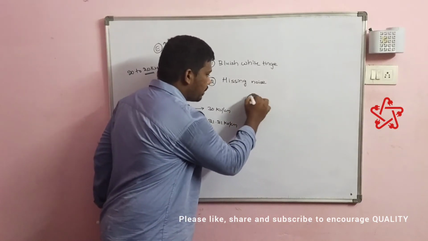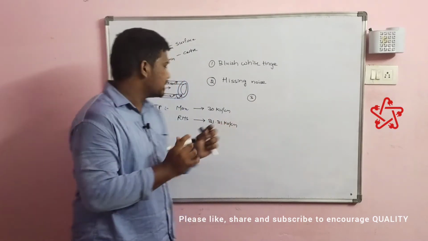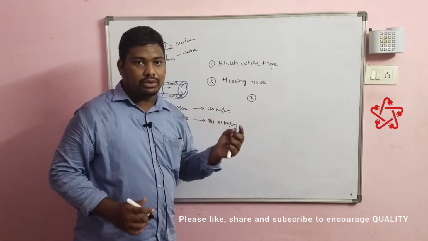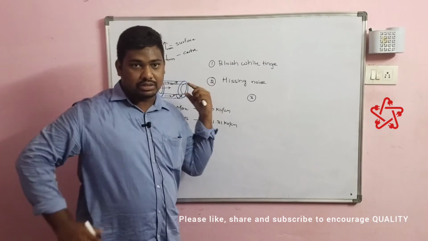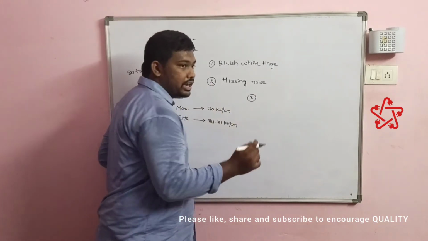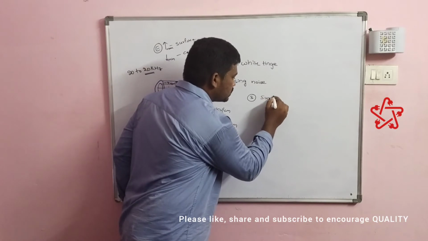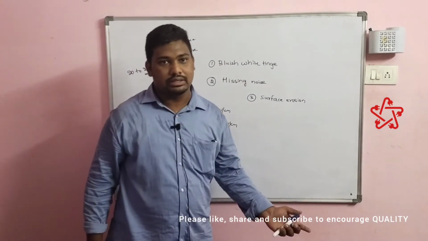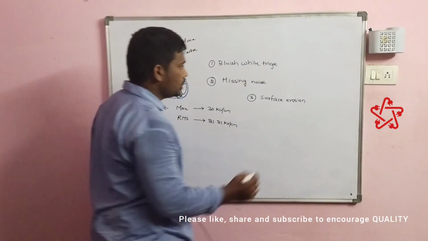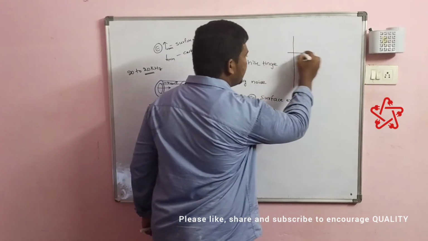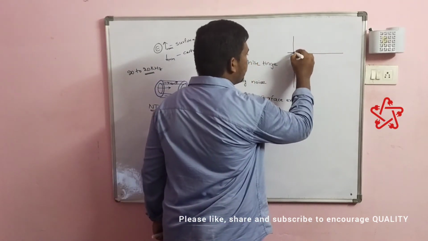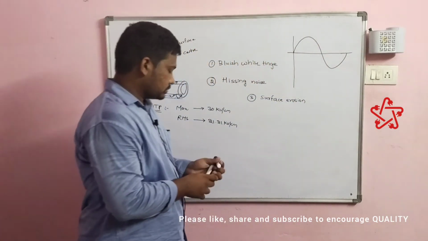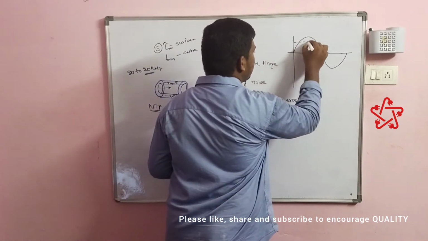Due to continuous bombarding, at the time of installation every conductor surface will be smooth actually. But due to continuous effects and continuous bombarding, the surface will be eroded. So surface erosion also occurs. Then the electric field intensity at the surface of the conductor will be like this, on the surface of the conductor, the electric field intensity will be like this.